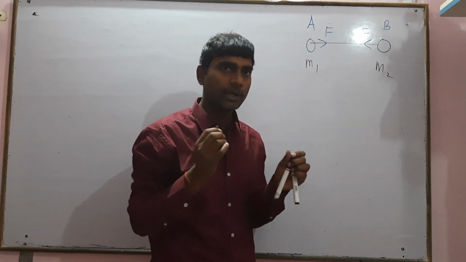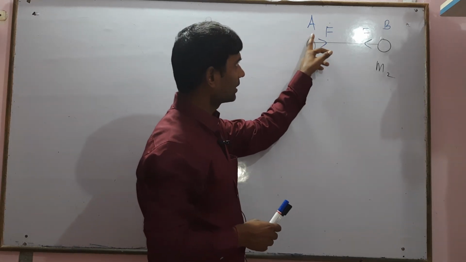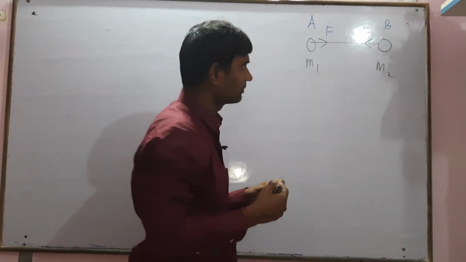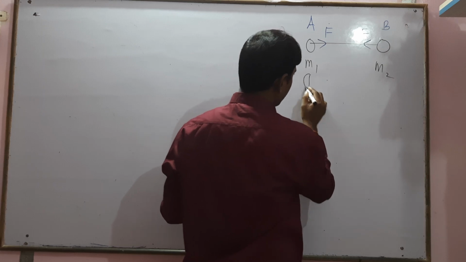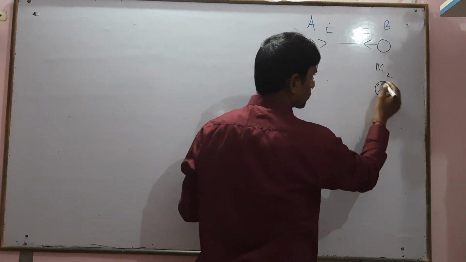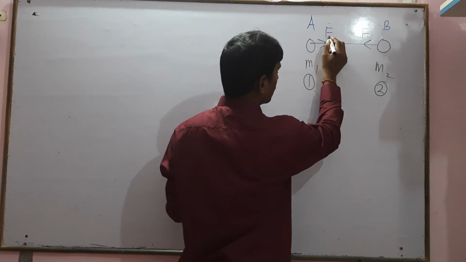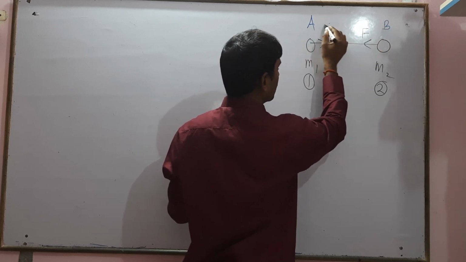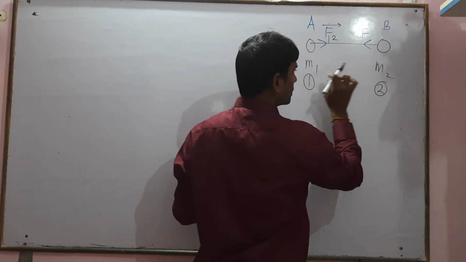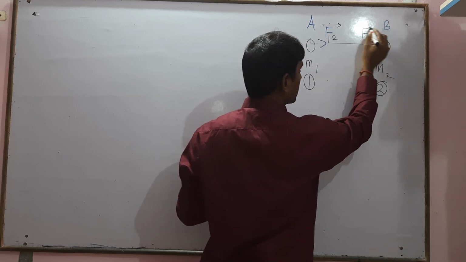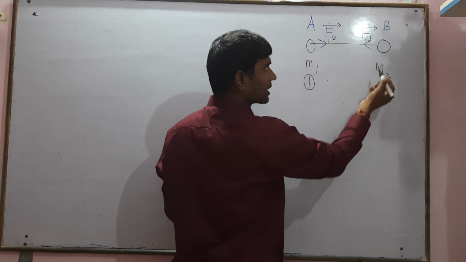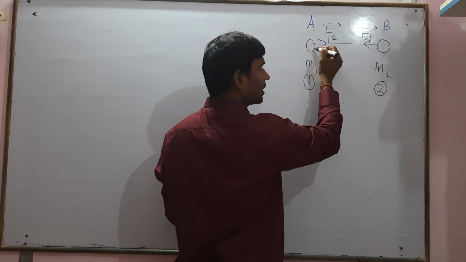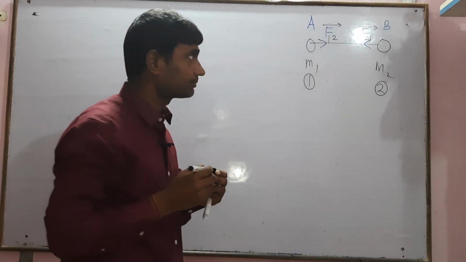Only the attractive force will act, which are the force on A due to B and the force on B due to A. Or we can say, if the first mass is 1 and the second mass is 2, then the force on 1 due to 2 has direction from A to B, and the force on 2 due to 1 is from right to left, that is B to A. So there are two forces.